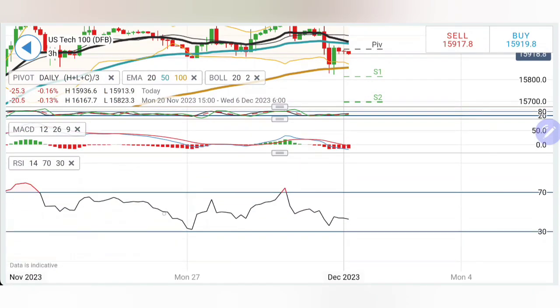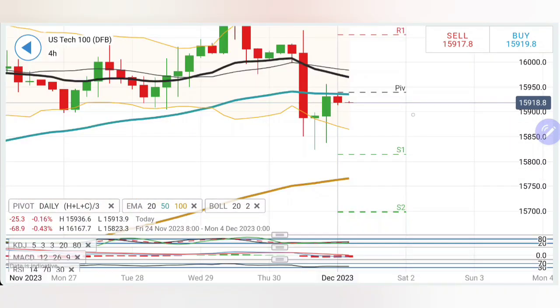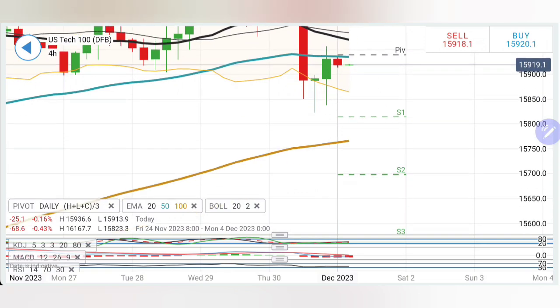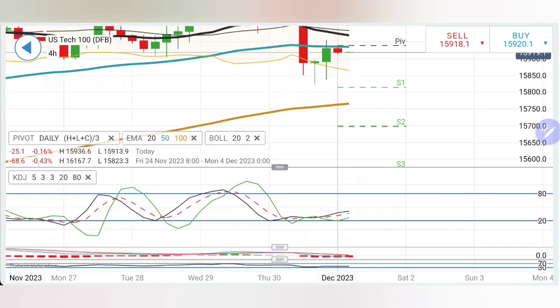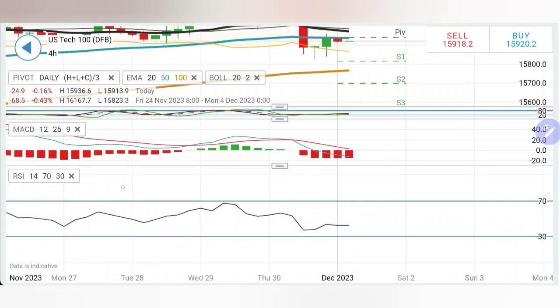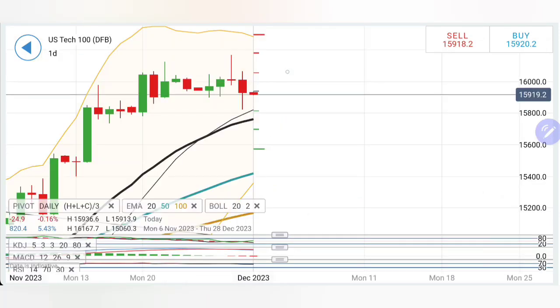Stochastic rising, MACD bearish, RSI flat. On the 4-hour chart, similar observation. See, reversal sign is there and higher lows, higher highs are there. We have to wait for it to break below first 15900 levels and then 15850 levels in order to confirm the breakout. Below 15850 is where the bears will take over for 15800, and this time I will look forward to 15750 and 15700 as well. Stochastic has retraced here. The MACD is bearish, divergent, RSI is flat, and on the daily, look at the daily charts, lower highs, lower lows, reversal sign, first red candle, second red candle may continue here.